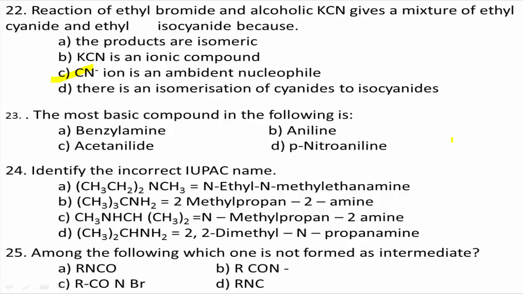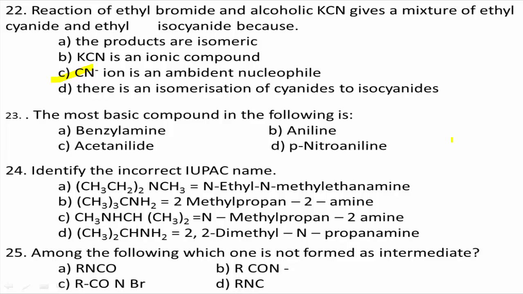Next, question number 23. The most basic compound in the following is: option A, benzylamine. Option B, aniline. Option C, acetanilide. Option D, paranitroaniline.